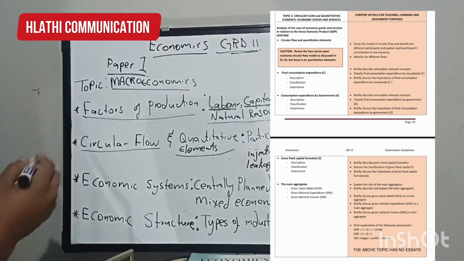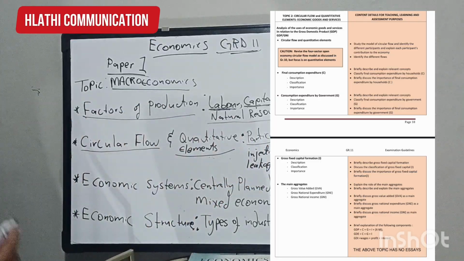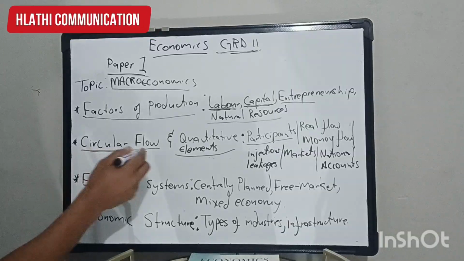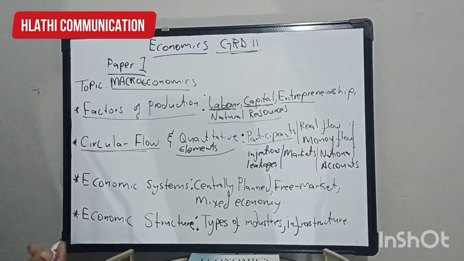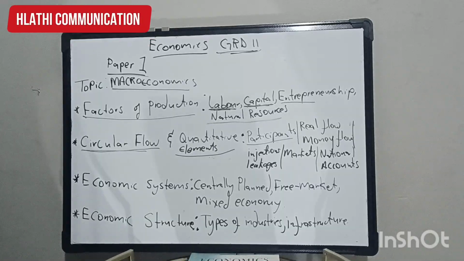Here on this topic, we must be able to discuss the participants, which are the role players of the circular flow. Firstly, what is meant by circular flow? Circular flow is a model that shows us how the economy works. It gives us the relationship of production, income, and expenditure, right?